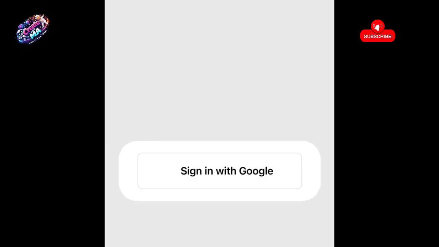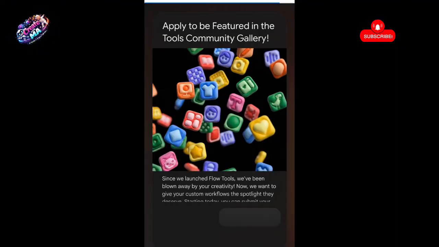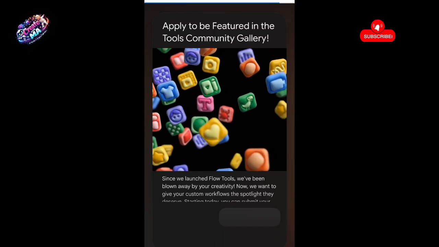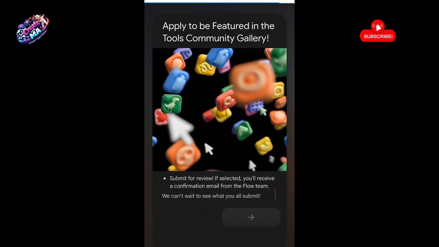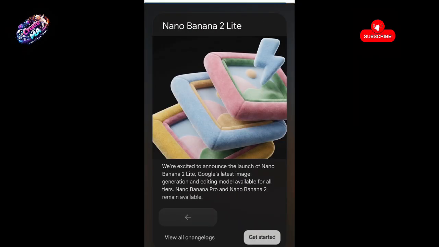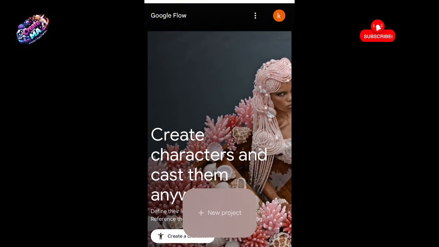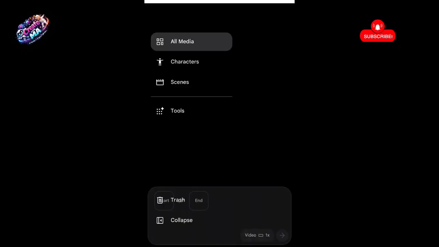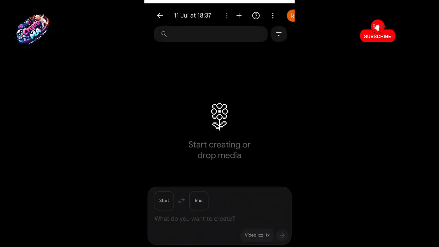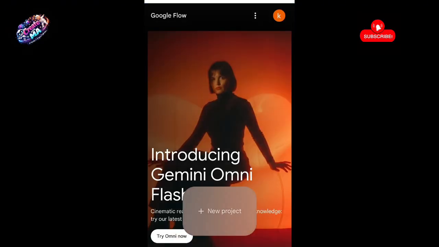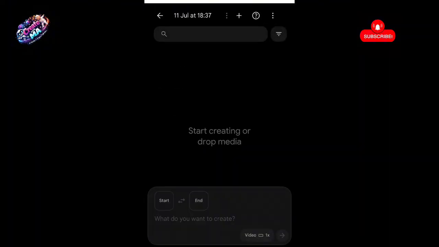So you click on this first one, you sign in with Google. When you sign in with Google, it will take you to your Gmail account. So you select any Gmail of your choice and you log in. This is what the interface looks like. So after which you click on the arrow, you click on get started, you click on new project, and after which it will load and bring you here. Yes, so you click on start. When you click on start, you wait for it to load.